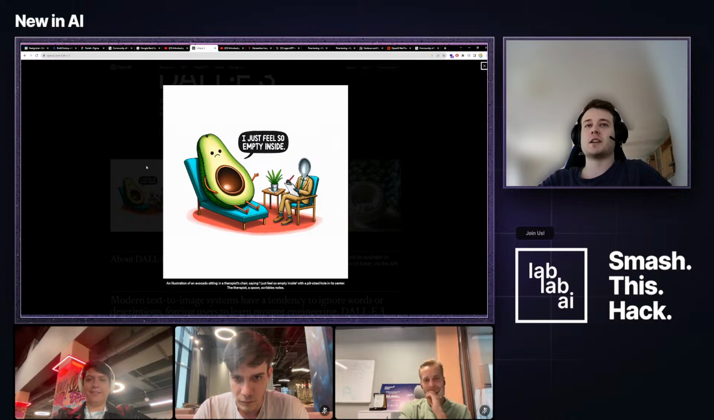Because by now I'm sure most people know that generating texts with these diffusion models basically did not work. Yeah, and now they seem to have cracked it, and now we can generate texts.